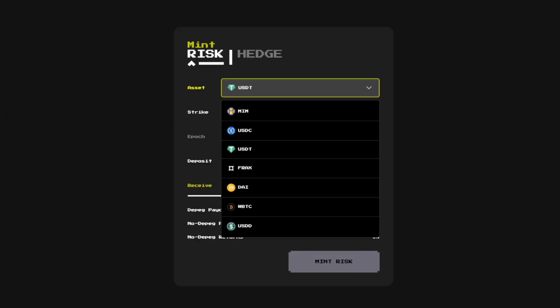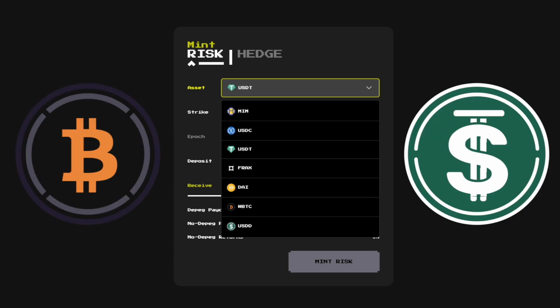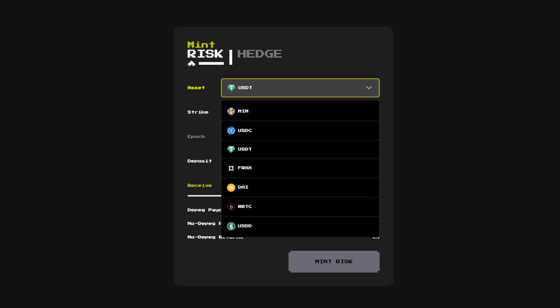Now if you head to Y2K, you'll know that we have two vaults at the moment in the form of the risk vault and the hedge vault, and recently we've added a couple of new assets in the form of wrapped Bitcoin and USDD, of course in addition to the 5 stablecoins that we had before.